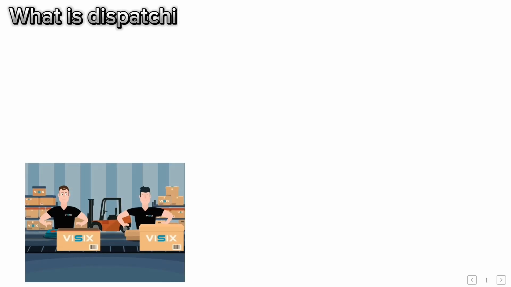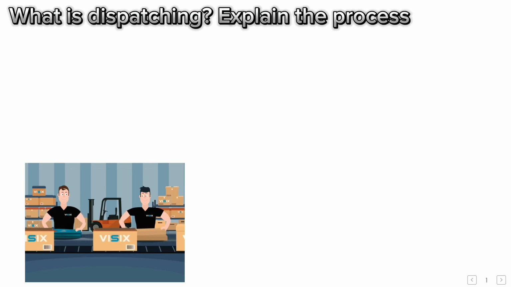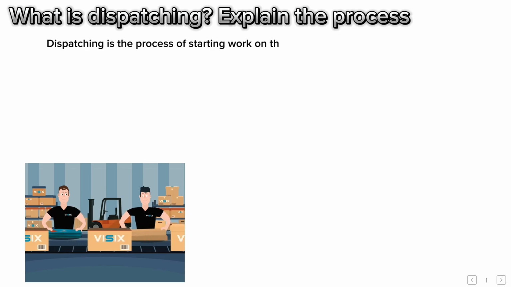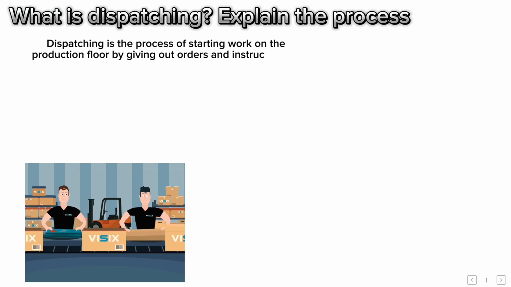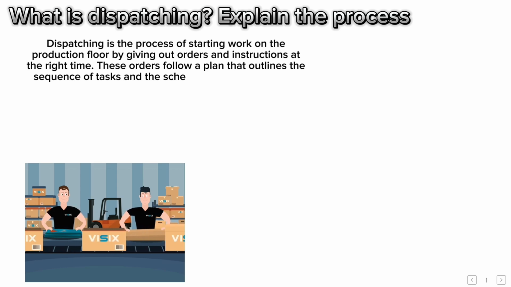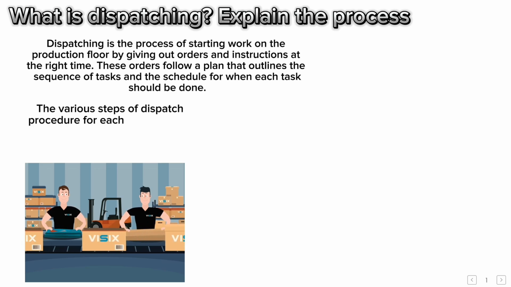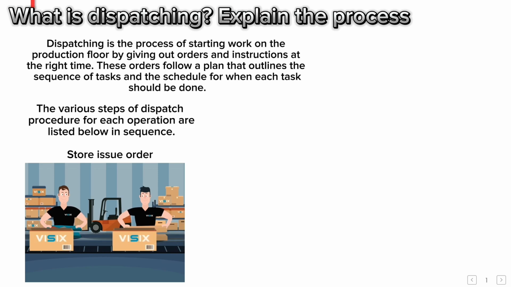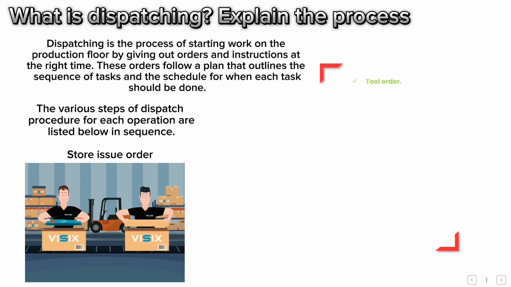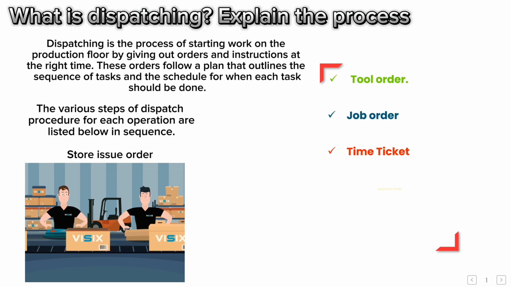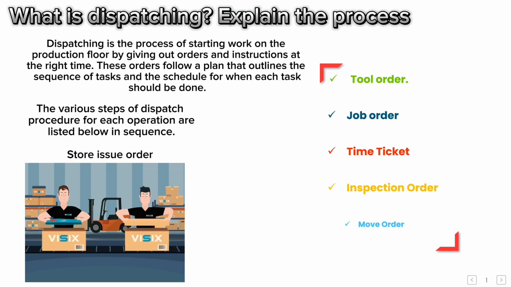What is dispatching? Explain the process. Dispatching is the process of starting work on the production floor by giving out orders and instructions at the right time. These orders follow a plan that outlines the sequence of tasks and the schedule for when each task should be done. The various steps of dispatch procedure for each operation are listed below in sequence. Store issue order. Tool order. Job order. Time ticket. Inspection order. Move order.